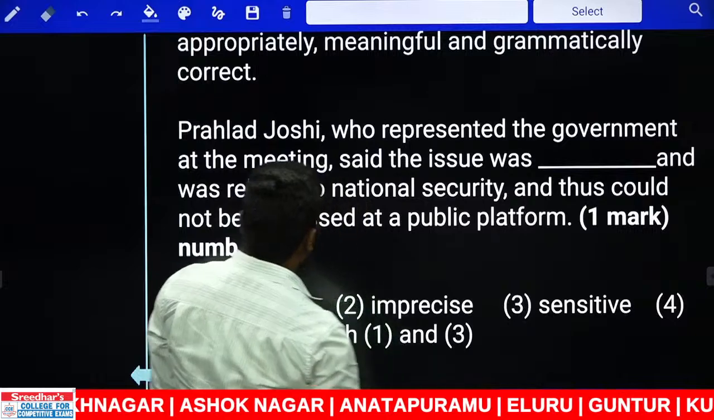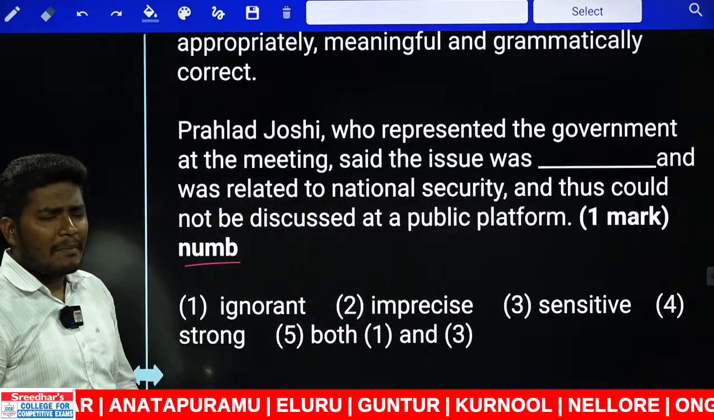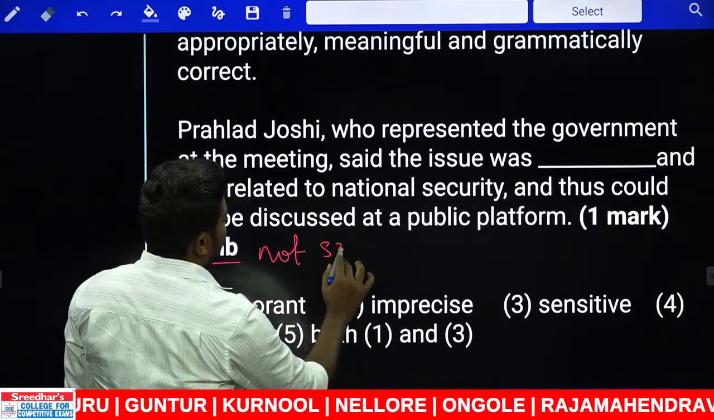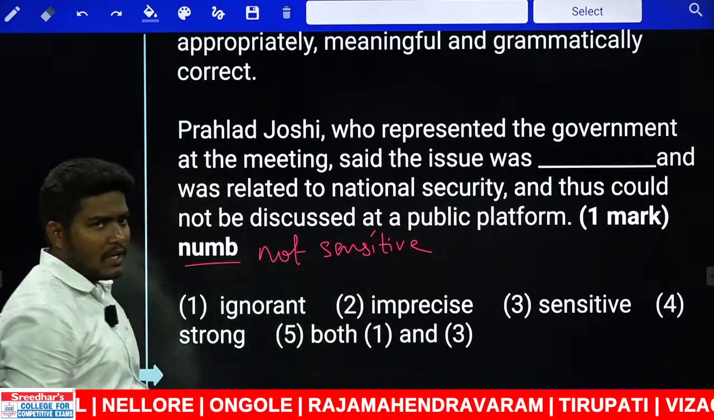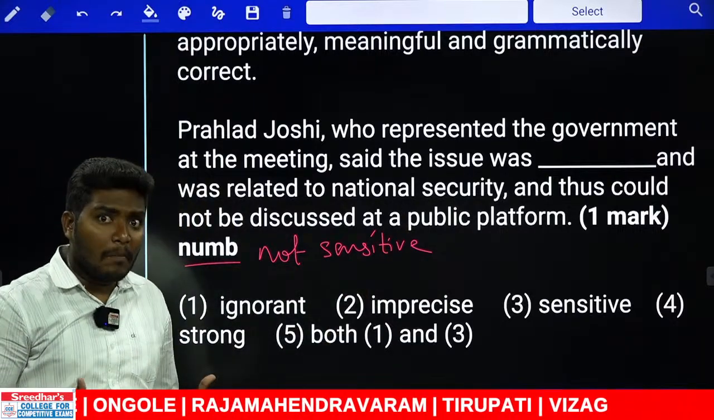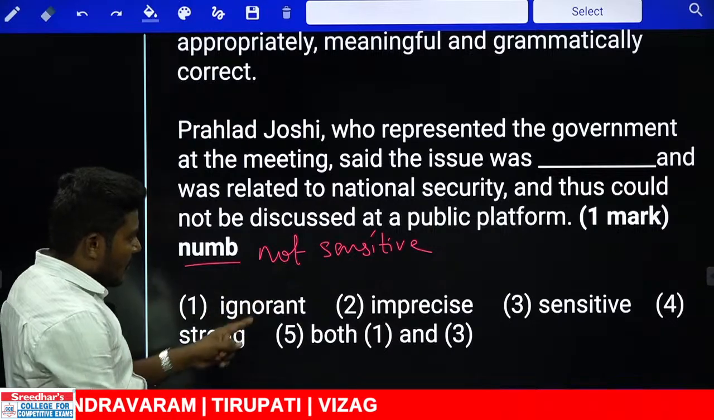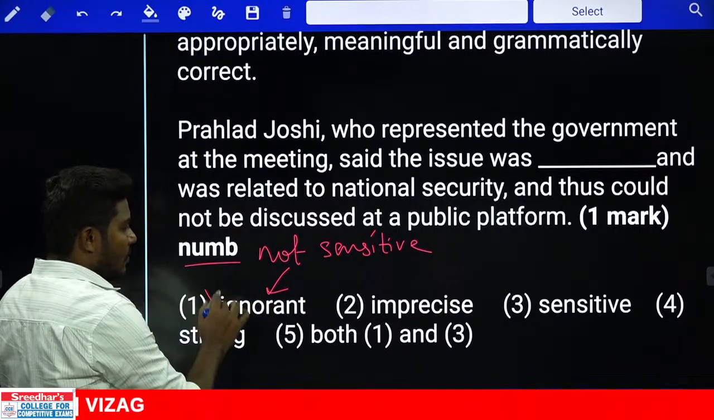Let us look at another one. What is the word given here? Numb. Numb is nothing but somebody who is not sensitive. Someone who is not sensitive. Numb fingers. When you fall down, you get numb. That means without any senses. Okay. Now look at this. Not sensitive and ignorant. These two are synonyms. That means we need antonym. We don't need synonym.